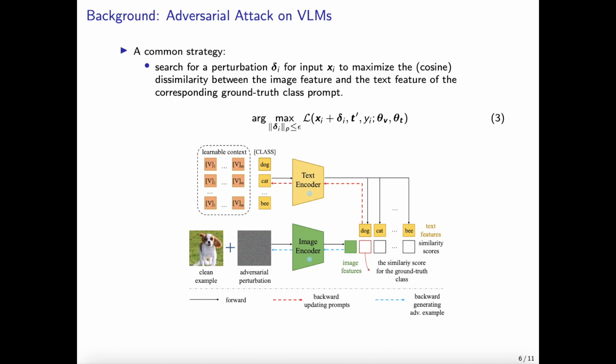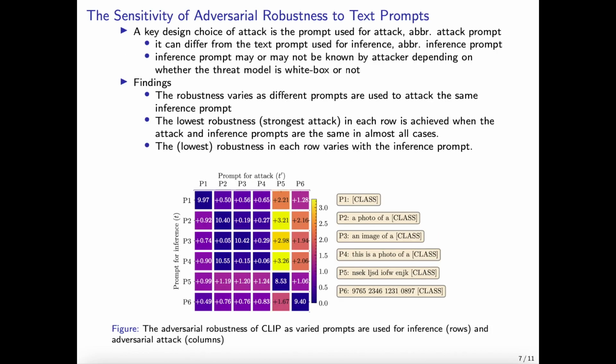A common approach to generate adversarial examples for a vision language model involves finding a perturbation for the input that maximizes the cosine dissimilarity between the image feature and the text feature corresponding to the ground truth class prompt, as shown in equation 3. An essential design choice in adversarial attacks is the selection of the prompt, referred to as the attack prompt. Notably, the attack prompt can differ from the text prompt used for inference, referred to as the inference prompt.